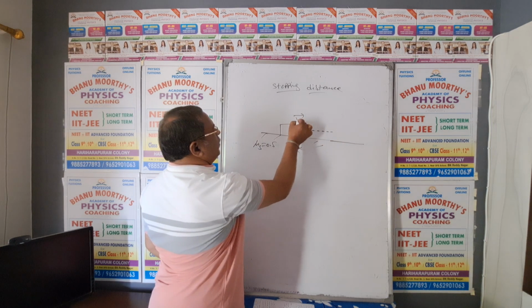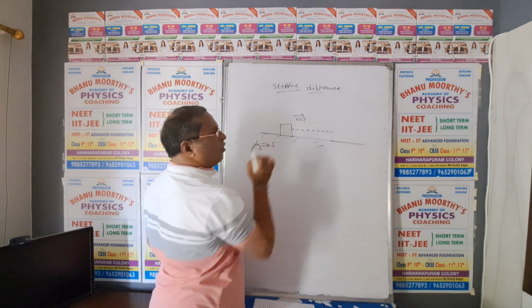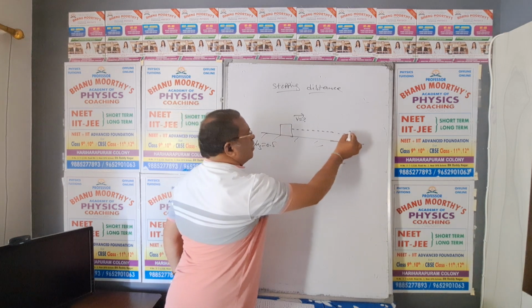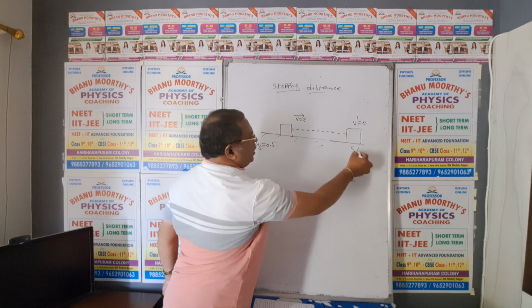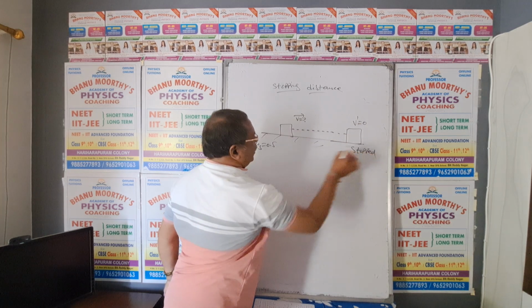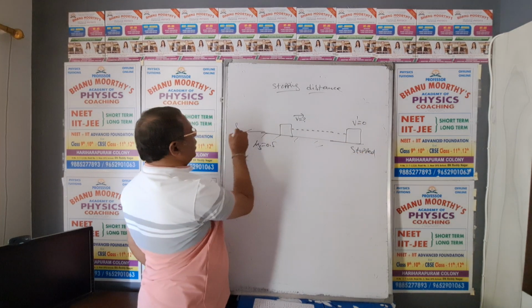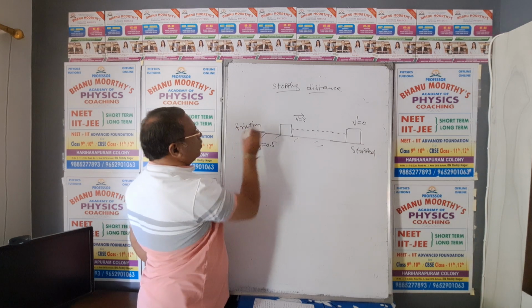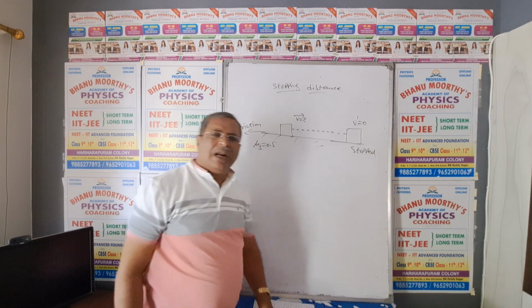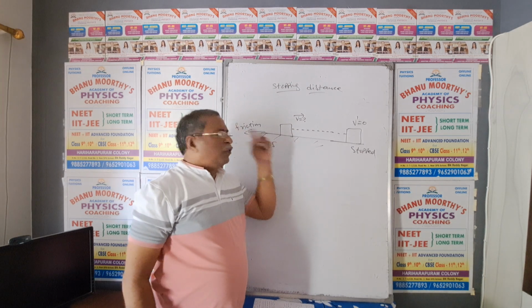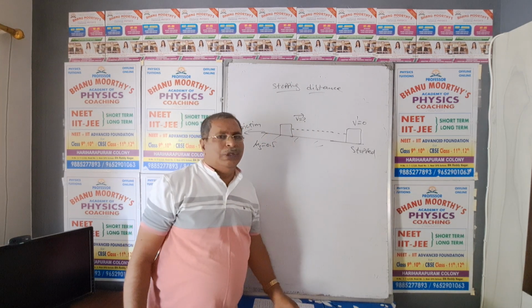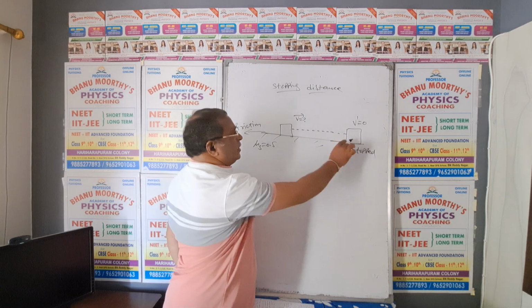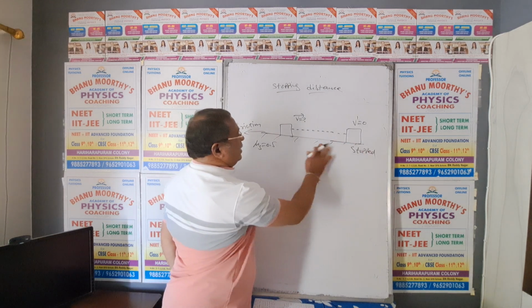Initially, it is moving with velocity v. Now, after some time, what happens? It comes to rest position. It is stopped due to friction. In the backward direction friction will be there, so it opposes the motion of the car. So due to frictional force the block gets retarded, moves slowly, and comes to rest after covering a distance.